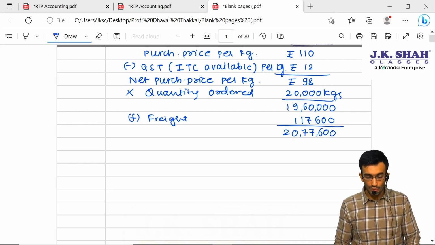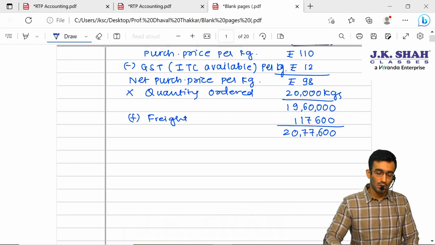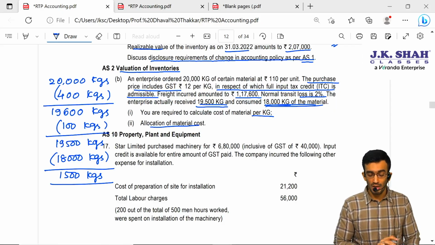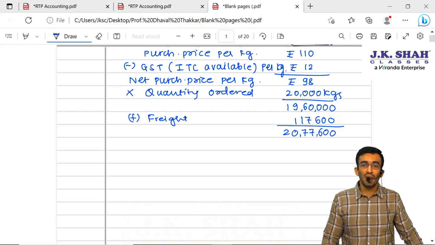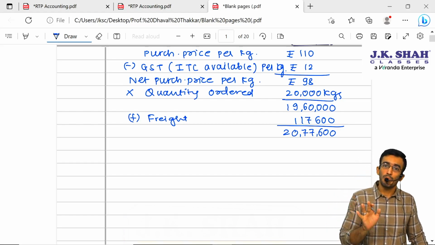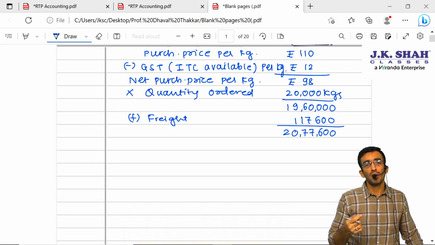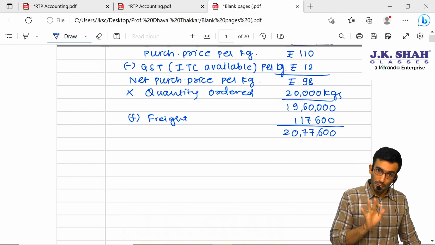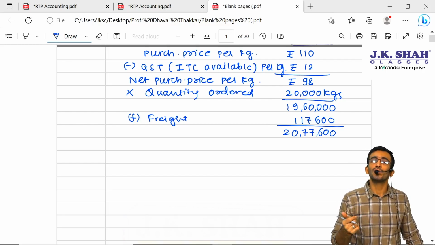Now we have to account for normal loss and abnormal loss. How are we supposed to treat them? Let us quickly discuss the difference between normal loss and abnormal loss. This is a similar question to the one in the JKC textbook. Normal loss is due to the inherent nature of the product. It is part and parcel of the product. Whereas abnormal loss is due to carelessness or negligence of the businessman. Normal loss will definitely happen, because it is due to the nature of the product. We cannot insure normal loss because it is sure to happen. We can insure abnormal loss.